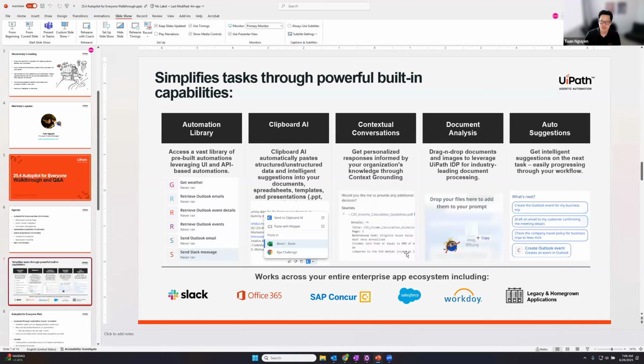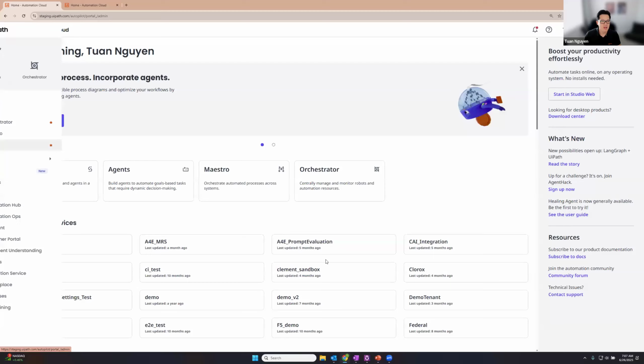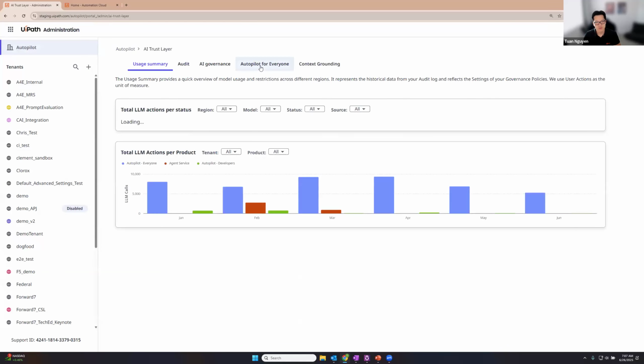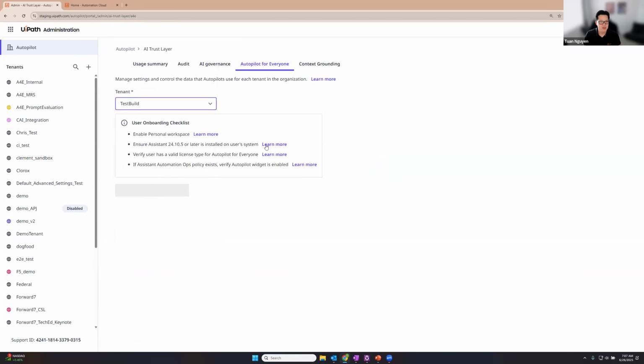All right, so let's go ahead and jump right in. Here I have an Automation Cloud account opened up. What you will do first, if you want to utilize Autopilot for Everyone, is go into your admin console, go into AI Trust Layer. There's an Autopilot for Everyone tab here, and then go ahead and select your build.